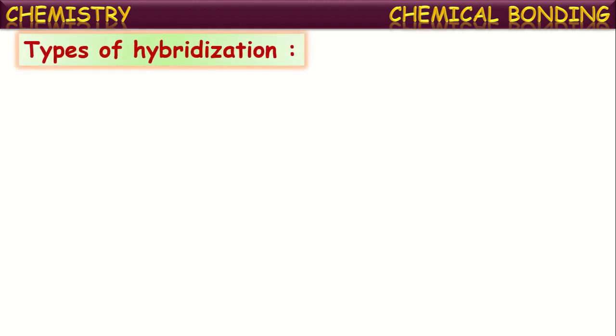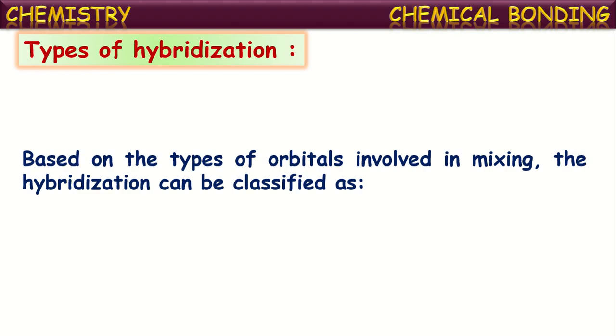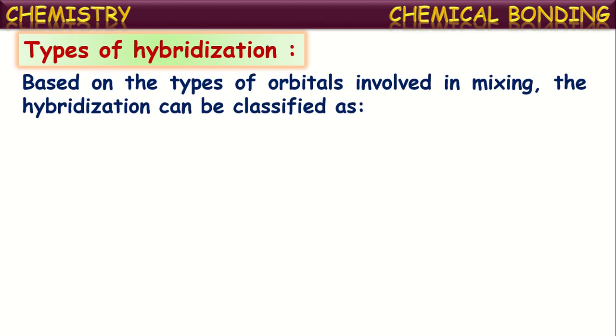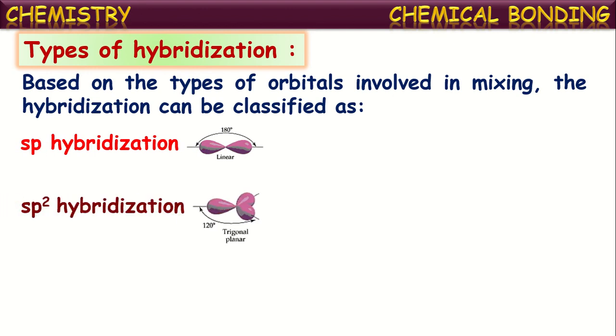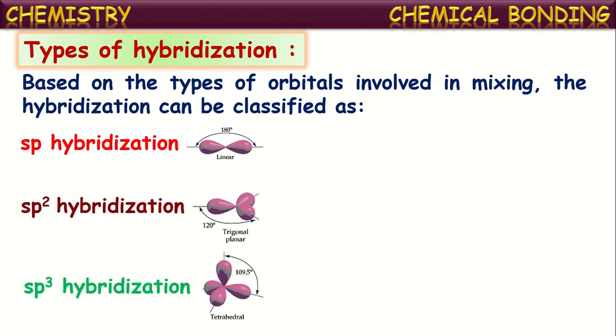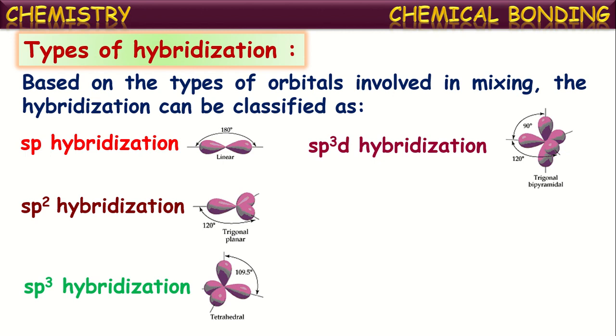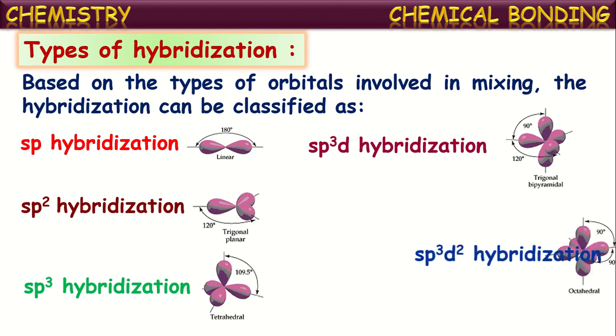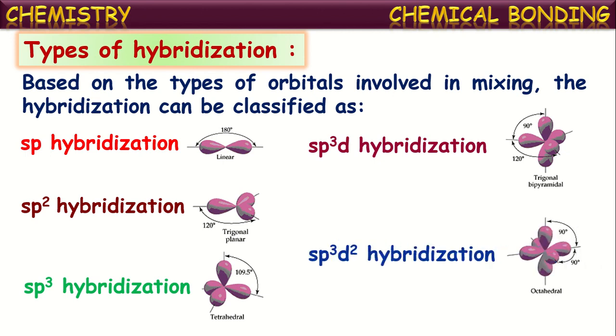Now let us see the different kinds of hybridization, that is, the types of hybridization. Based upon the types of atomic orbitals involved in the intermixing, hybridization can be classified into different types: sp hybridization, sp2 hybridization, sp3 hybridization, sp3d hybridization and sp3d2 hybridization.